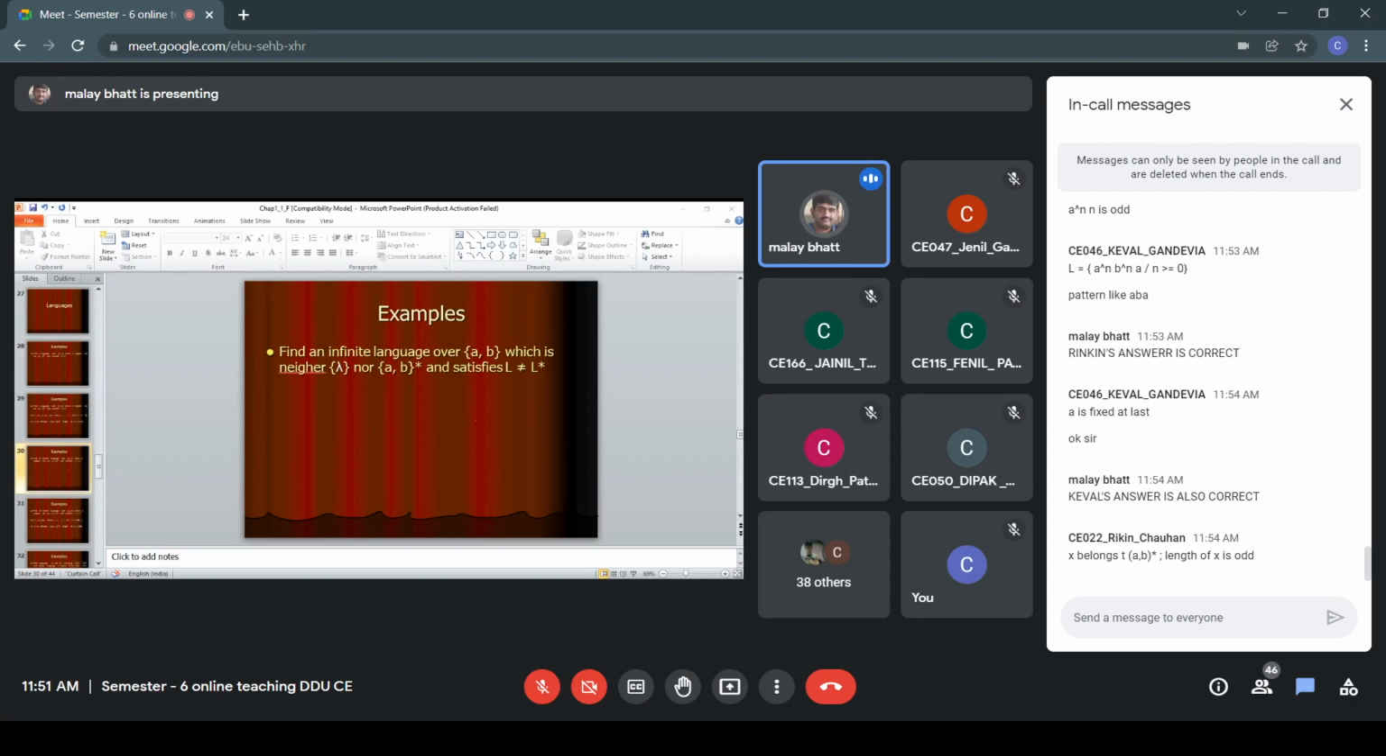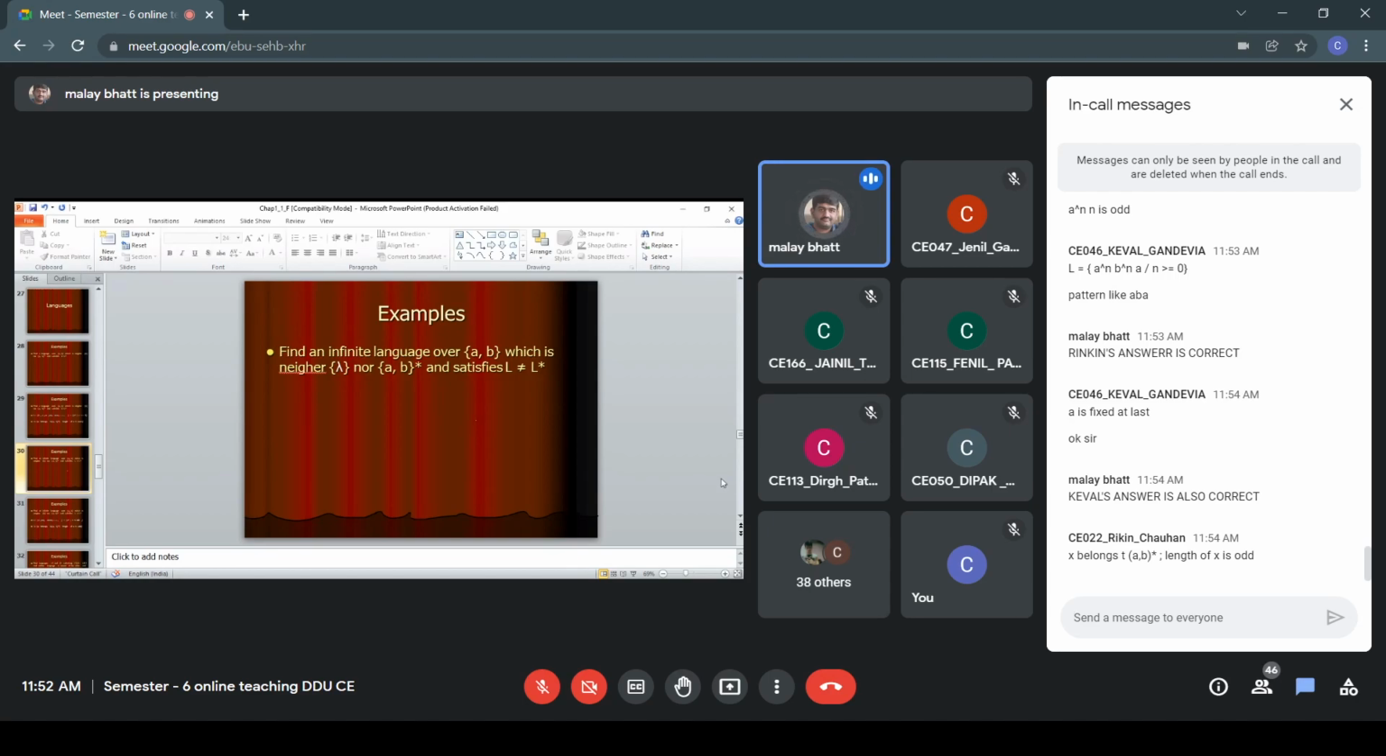Yes, x belongs to {a, b}*, length of x is odd. That is also a valid answer, because when it is odd, when you perform a concatenation of the language with itself, it will definitely generate even length strings. So both the answers are correct. You can also mention a raised to n, n is odd, and this second one, length of x is odd, x belongs to {a, b}*. That is also a valid answer. Okay, so I think it is clear now. We can proceed further.